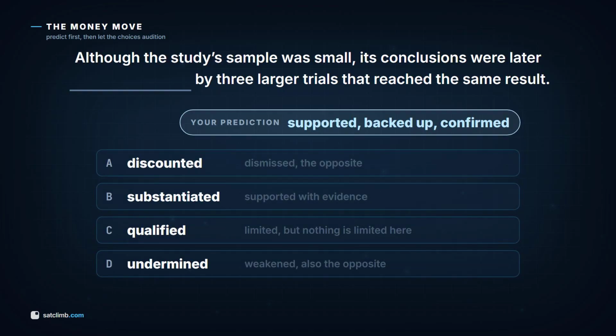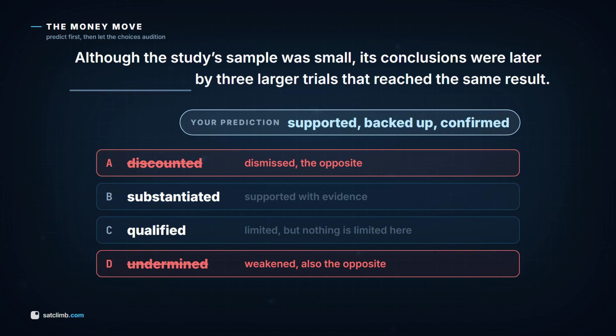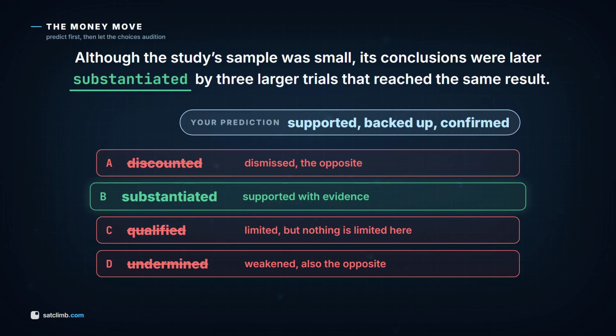Discounted means dismissed, the opposite. Undermined means weakened, also the opposite. Qualified means limited, and nothing here is being limited. Substantiated means supported with evidence. That is your prediction, word for word.